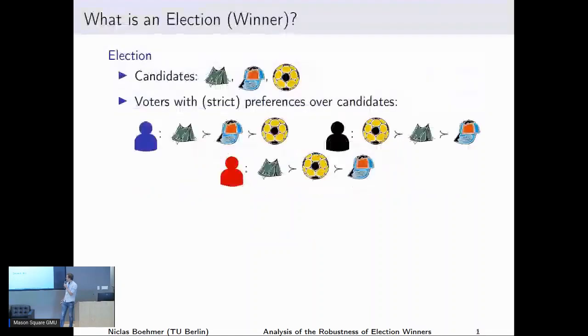So let me start by introducing what an election is. It's a colloquially used term, but for us it's a very specific mathematical object. In particular, an election for us is defined by a set of candidates, for example a tent, a cap, and a ball, and a set of voters, for example a blue voter, a black voter, and a red voter. Each voter gives us some strict preferences over these alternatives. For example, here the blue guy prefers the tent to the cap to the ball. These voters can be, for example, humans in a political context, but can also be some agents or some other entities. We will later see some examples of that.